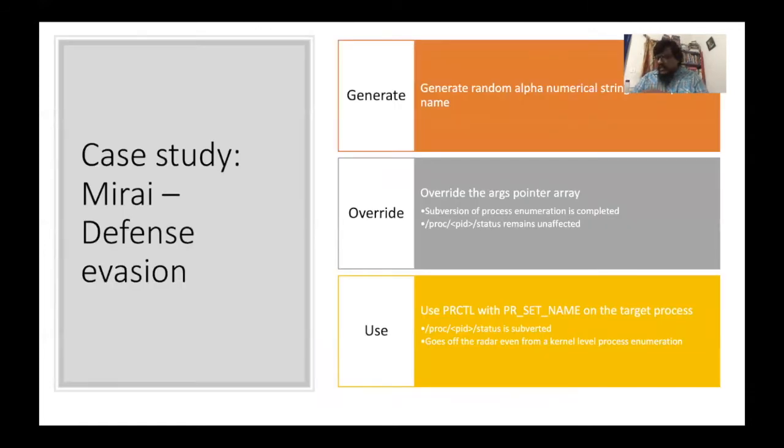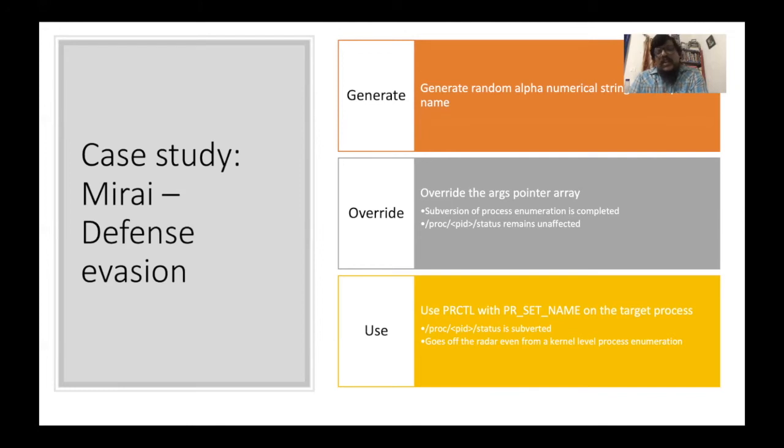So let's take a case study of the Mirai botnet. Out of the several techniques it deploys, one of the techniques is it generates a random alphanumerical string the very first time it gets executed, and it overrides the ARGS pointer array. It overrides ARGS of 0 value, so that the process name, when enumerated by tools like ps or top command, gets subverted.